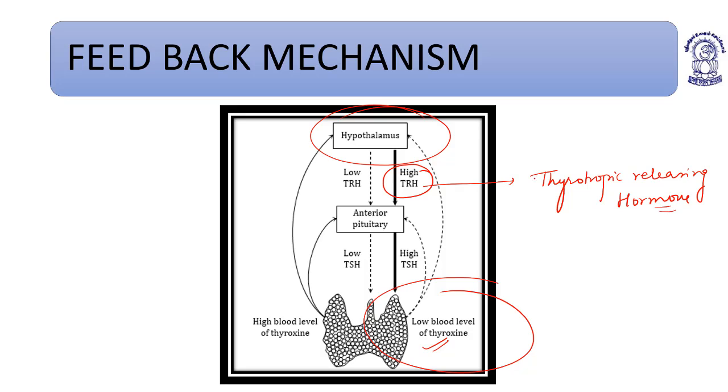Thyrotropin releasing hormone further activates the pituitary. Pituitary activation further increases the amount of thyroid stimulating hormone. This is positive feedback.